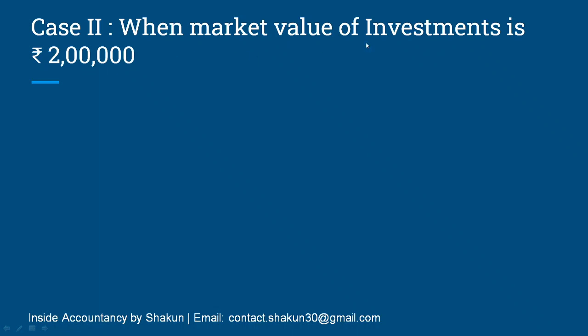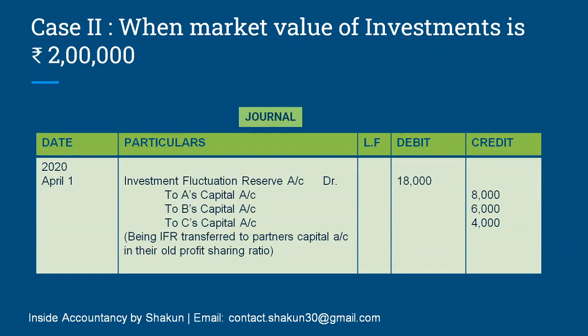Moving on to the next case, when market value of investment is 2 lakh. I did case 3 first. So when market value of investment is 2 lakh, that means the market value and book value both are the same. In such a situation, our entry will be the same. Since there is no loss as such, no decrease in value, we are only going to write off our IFR and distribute it between the partners.